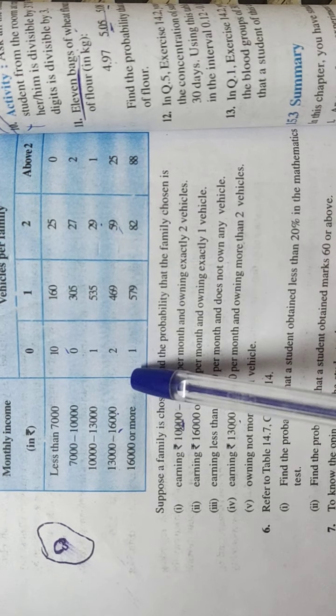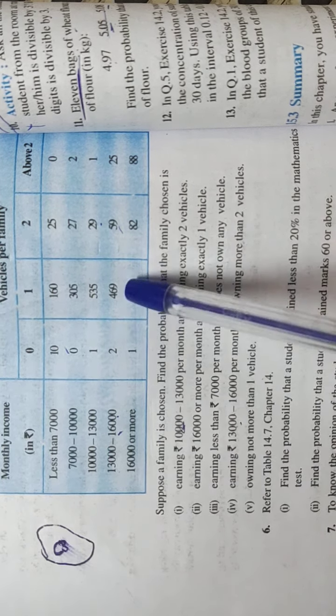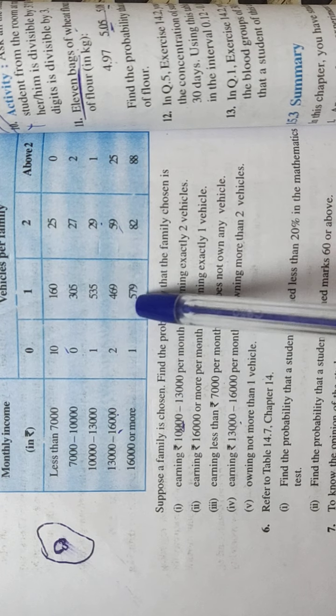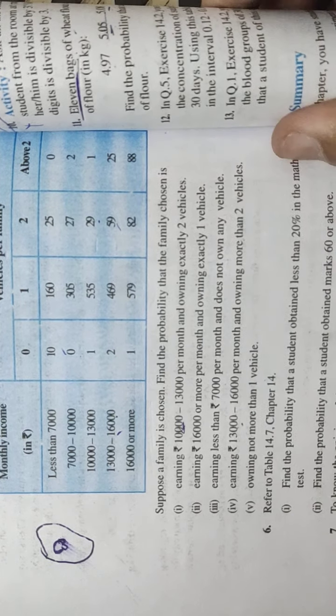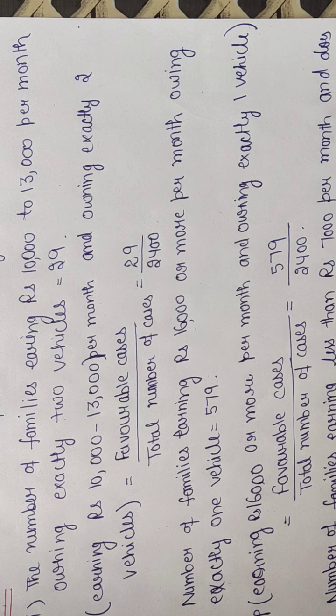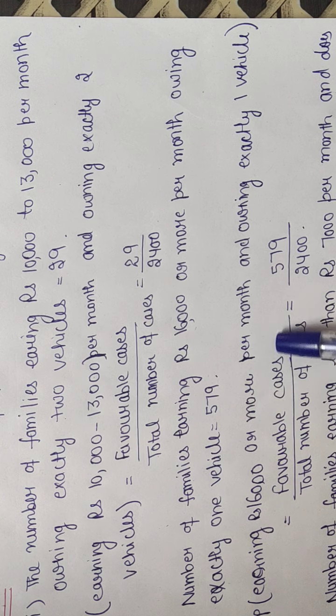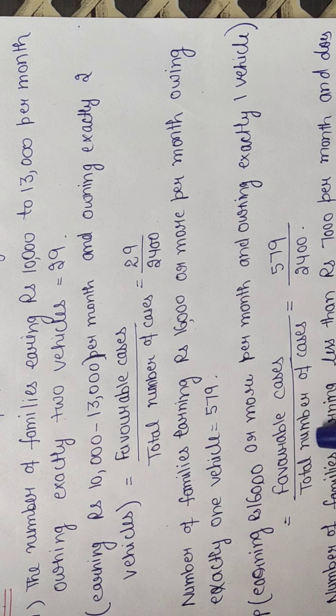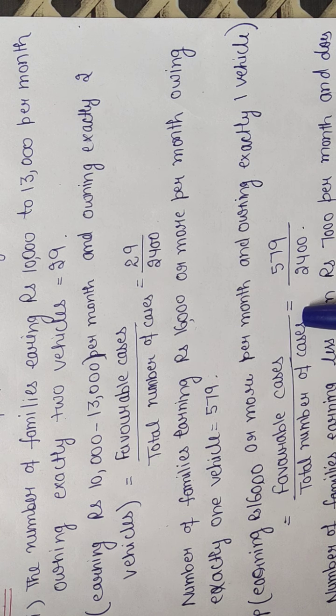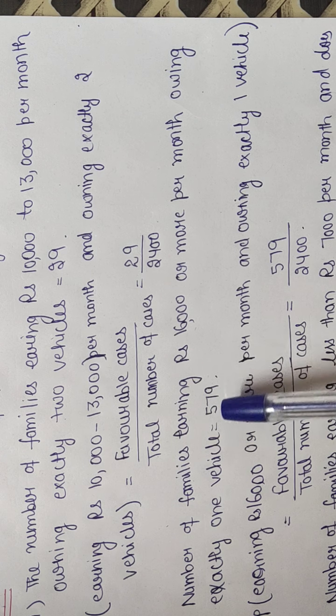Both intersection points come at 579. So this is the favorable cases. Favorable cases in this case are 579. So the probability of earning rupees 16,000 or more per month and owning exactly 1 vehicle is equal to favorable cases divided by total number of cases. Favorable cases are 579 divided by 2400.